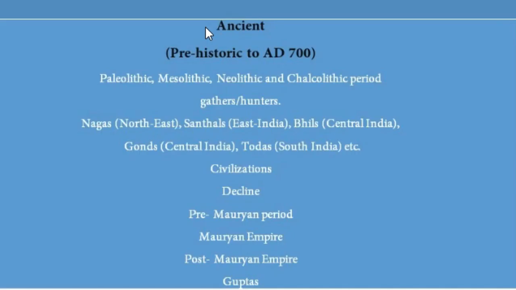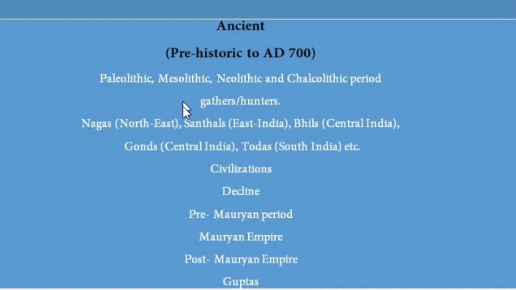We are going to learn ancient history pertinent to India, not world ancient history. We are going to study first the Indian ancient history, from 5 lakh BC to AD 700. Here we have many subdivisions of time periods: Paleolithic, Mesolithic, Neolithic and Chalcolithic.